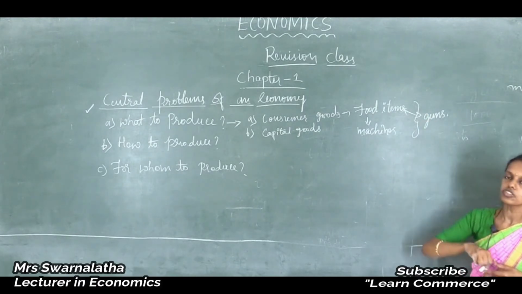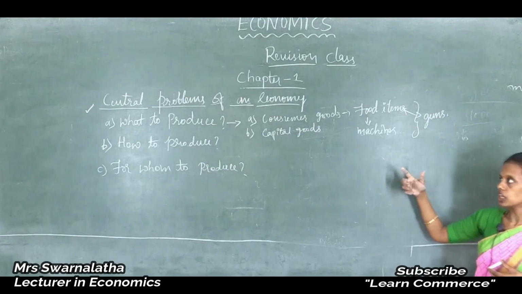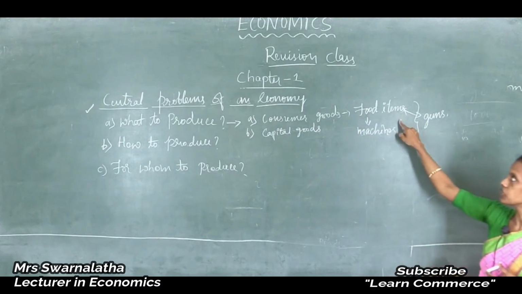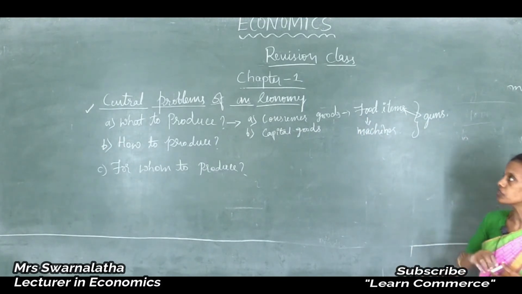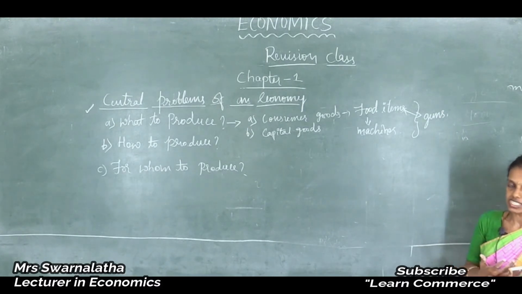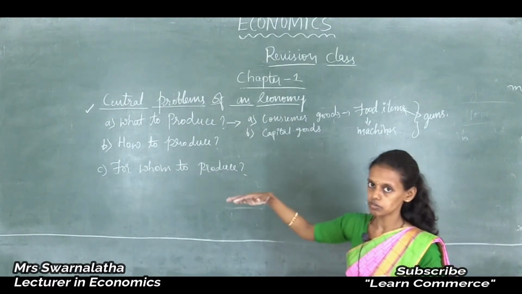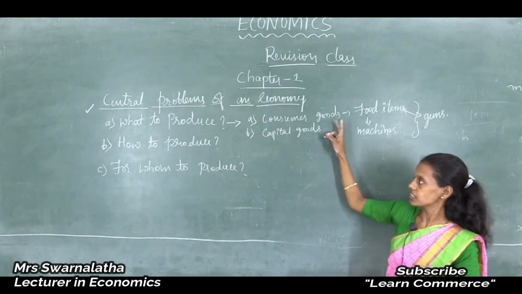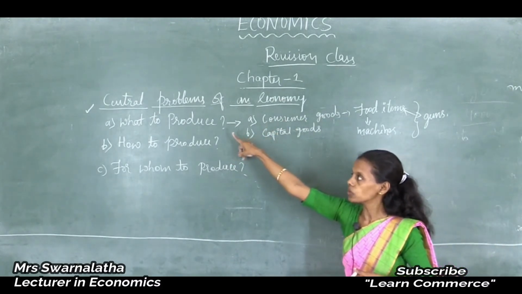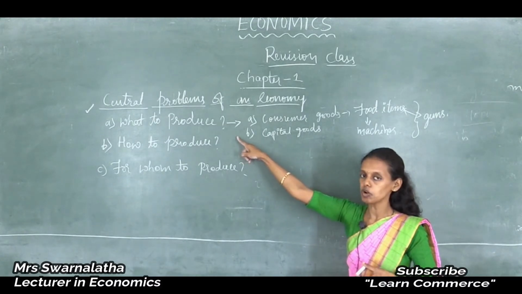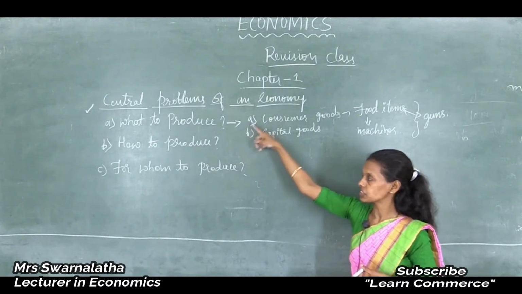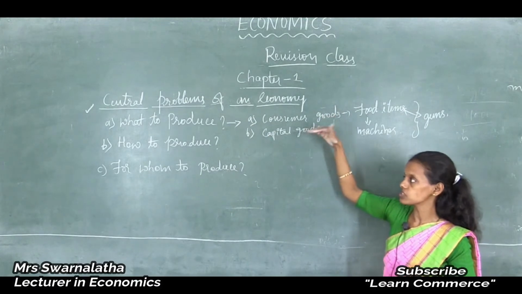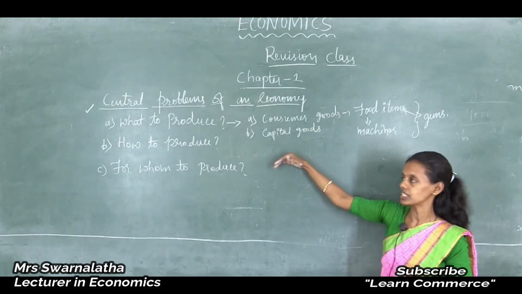Thus the problem of choice arises in our economy, whether to produce more food items or to produce more guns or machineries required for the economy and consumer requirement. Thus economists said that what to produce is the first main problem arising out of the central problem in every economy. It is one of the central and basic problems in the economy.